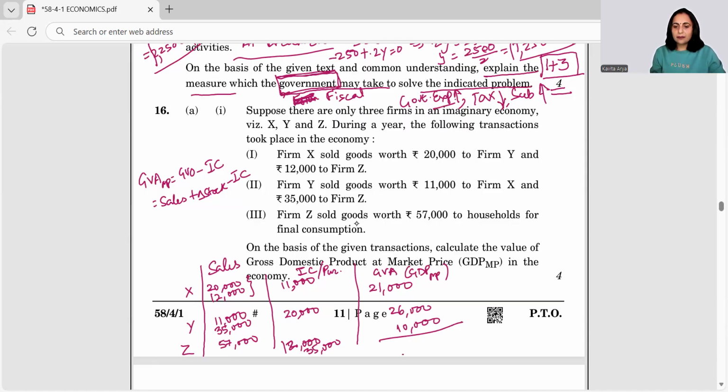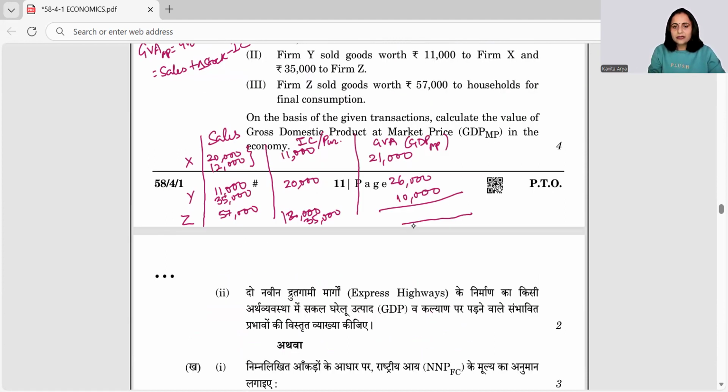It means the GVA by all of them has to be summed. So my answer becomes the total of these three. So it becomes 6 and 1, 7, and 2 plus 2 plus 1 makes 5. So 57,000 is my answer.